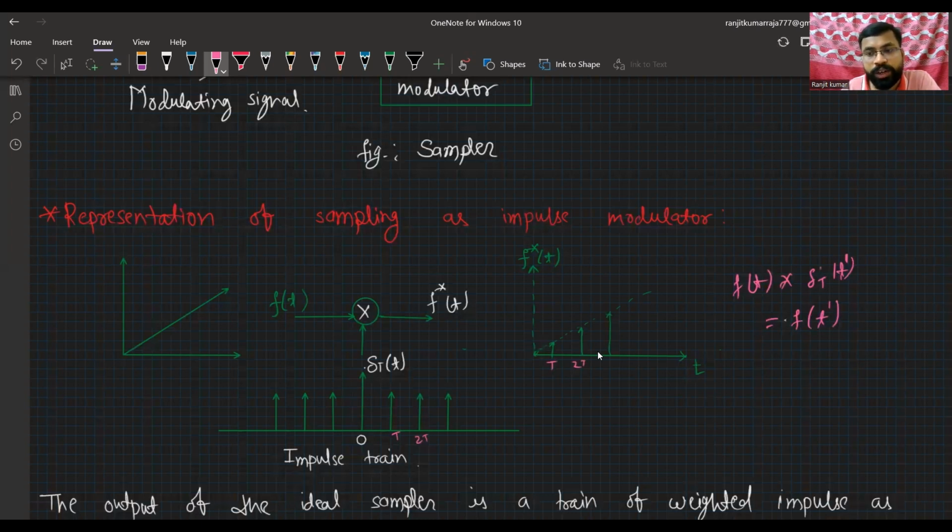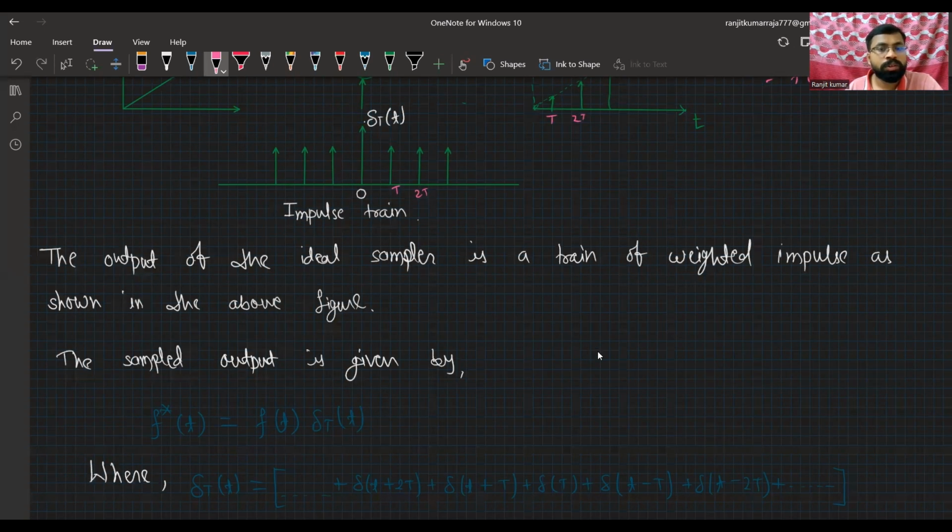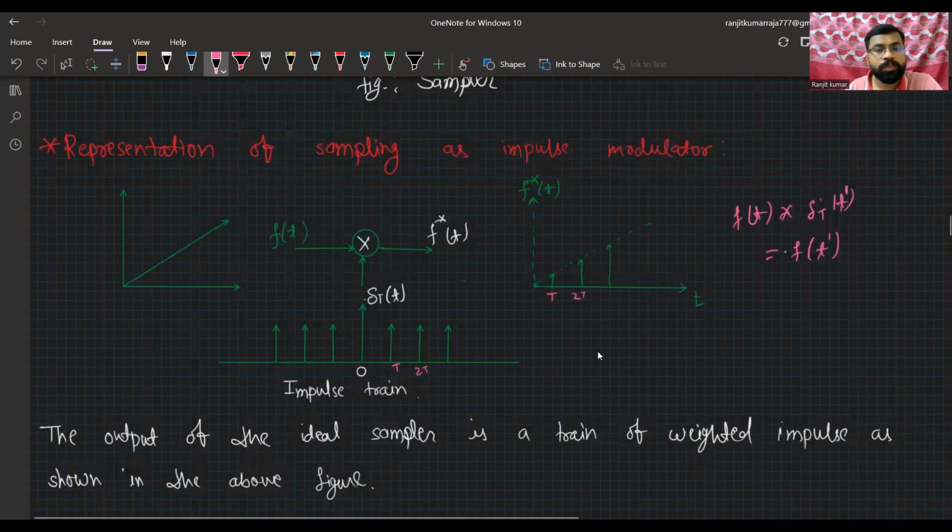Clear? The output of the ideal sampler is a train of weighted impulses, which is shown in the following figure. I already told you this is the impulse train function.